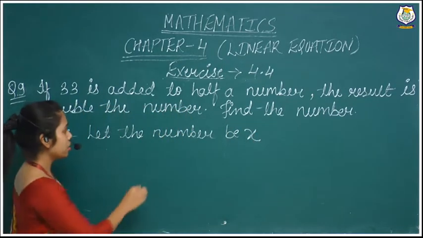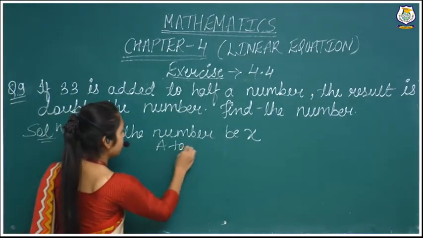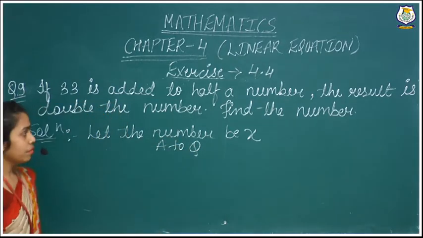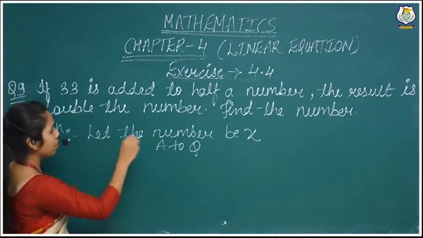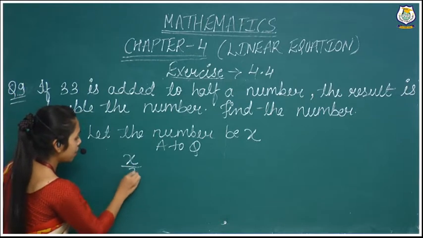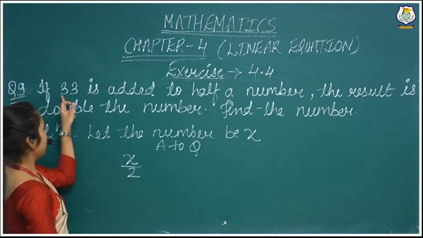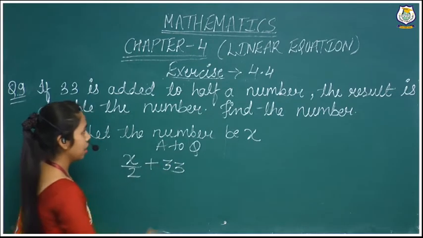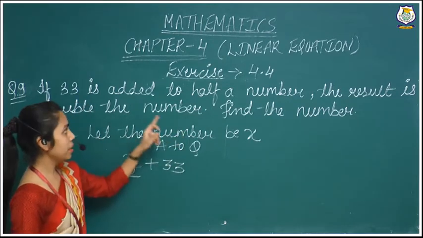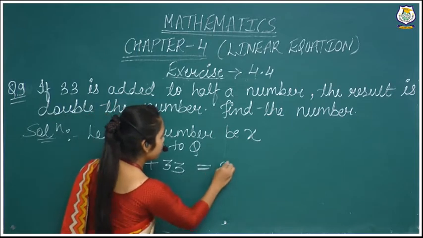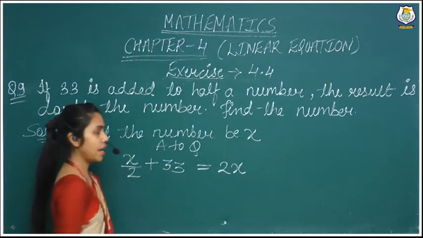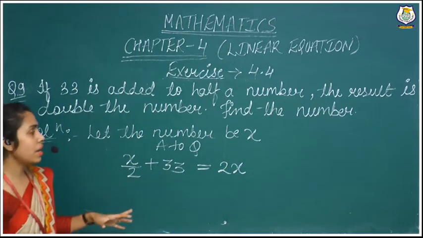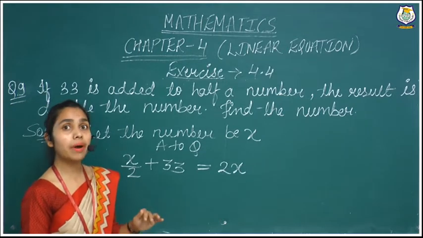Right? Now according to the question, we will have to take half of a number, it means x by 2. 33 is added, it means plus 33. The result is double the number. Double the number is equal to 2x, because the result is doubled, it means we will have to multiply it by 2.